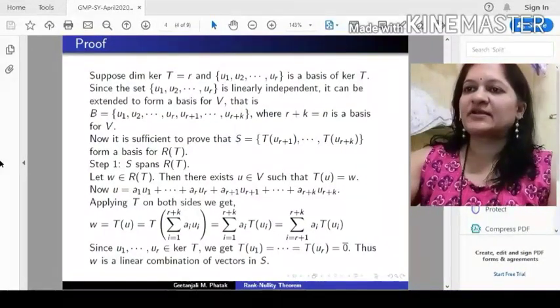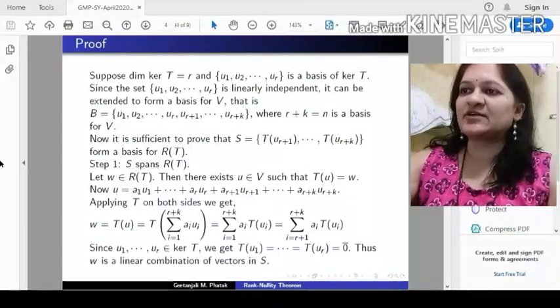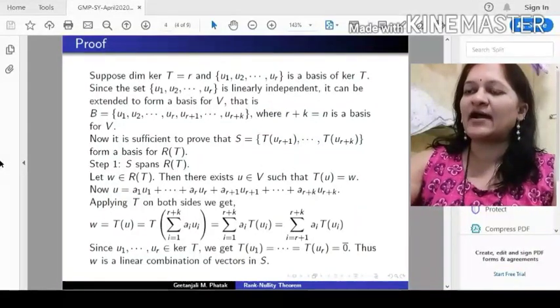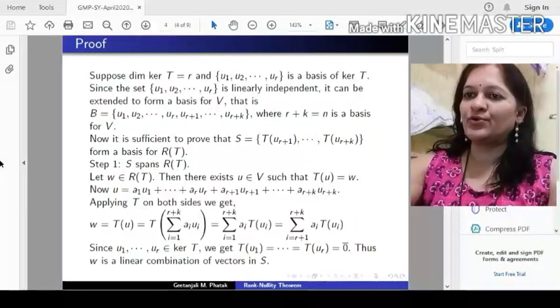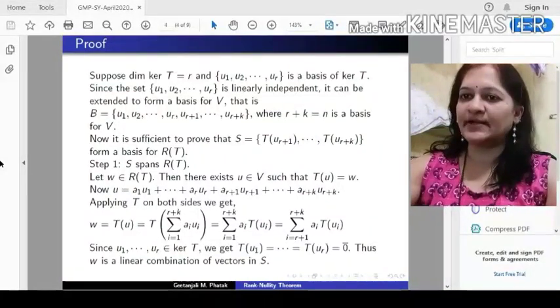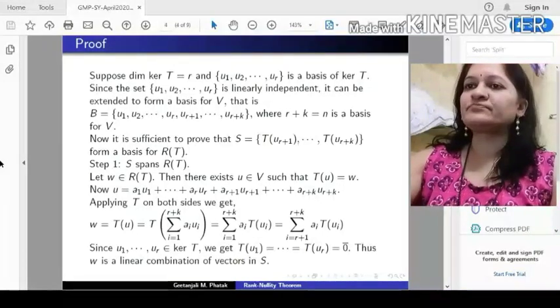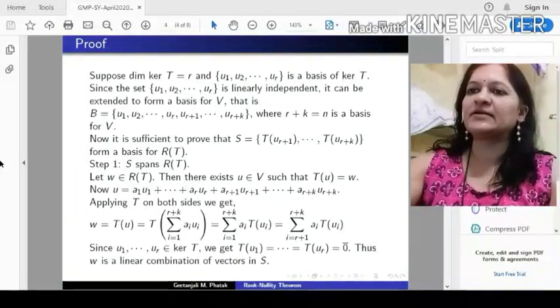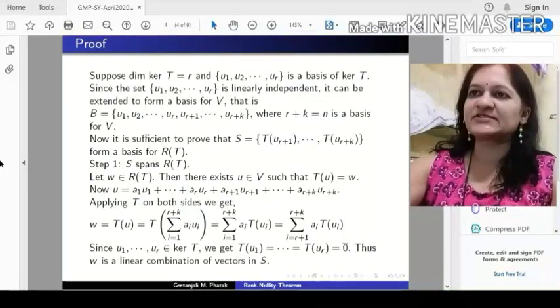Now the first r terms of this combination are 0. So this is equal to the summation of ai T(ui), i from r+1 to r+k, because u1, u2, ..., ur are elements of the kernel of T. Therefore their images are 0. Thus we have proved that any element w is a linear combination of vectors in S. That means S is a spanning set for the range.